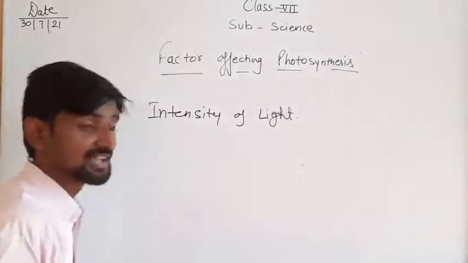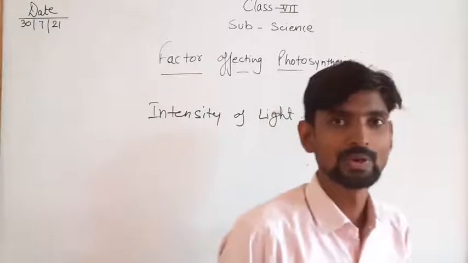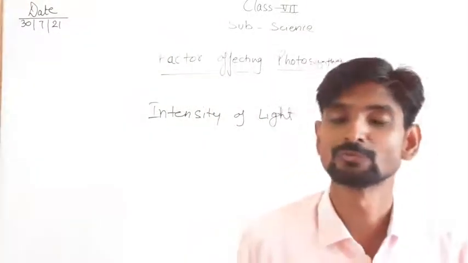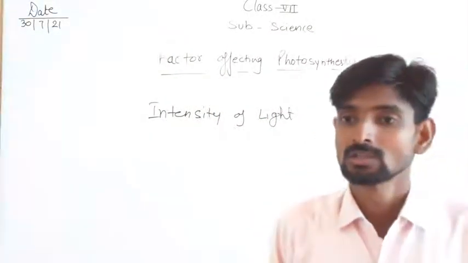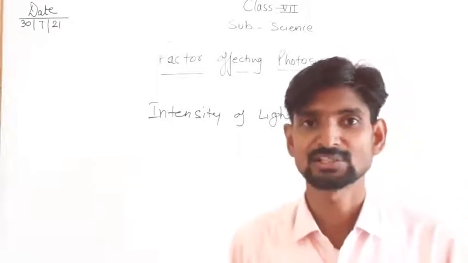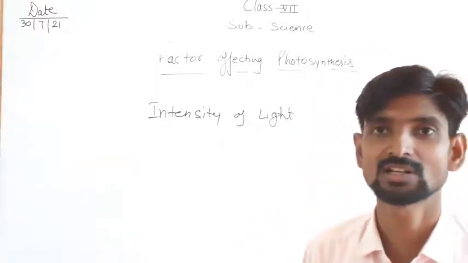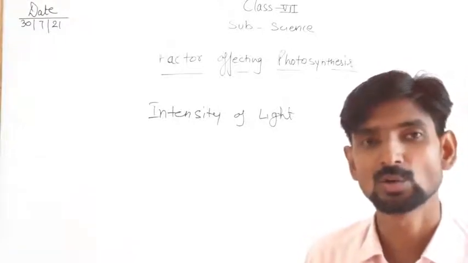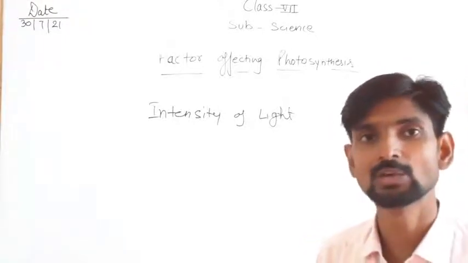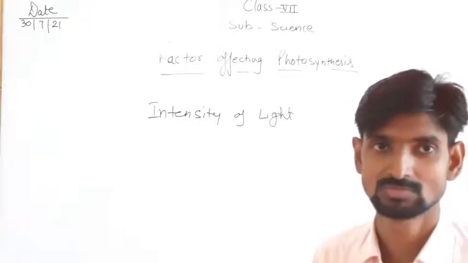Light. In the previous class, we already discussed that the photosynthesis process is completed in the presence of sunlight, water, chlorophyll and other nutrients also. Clear?